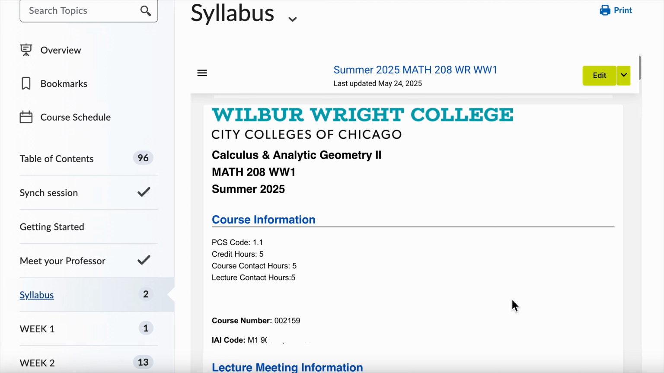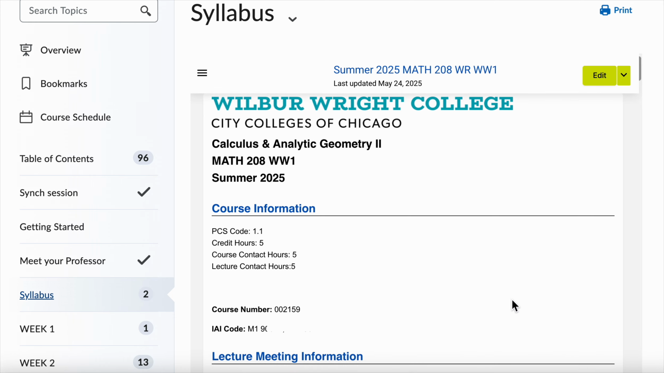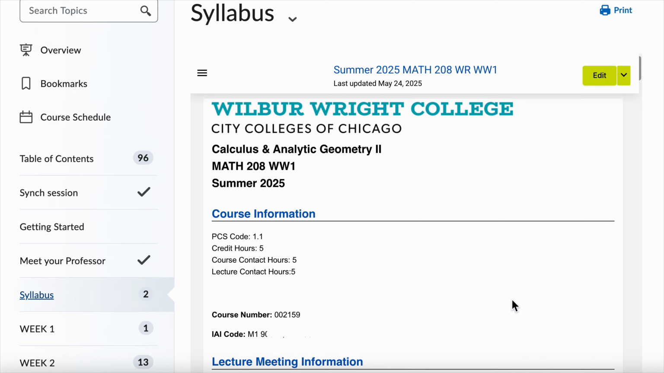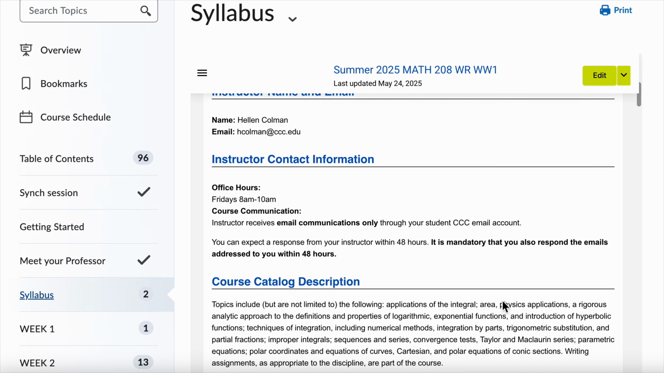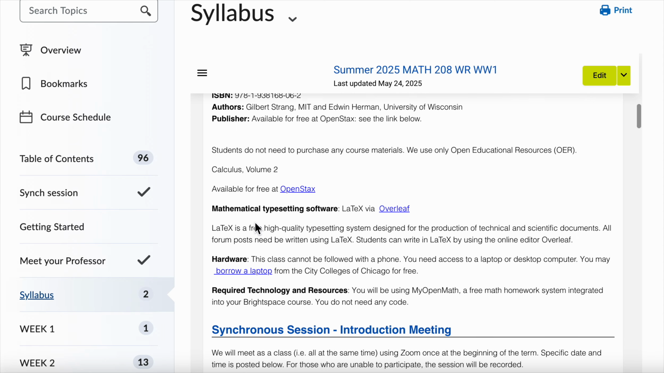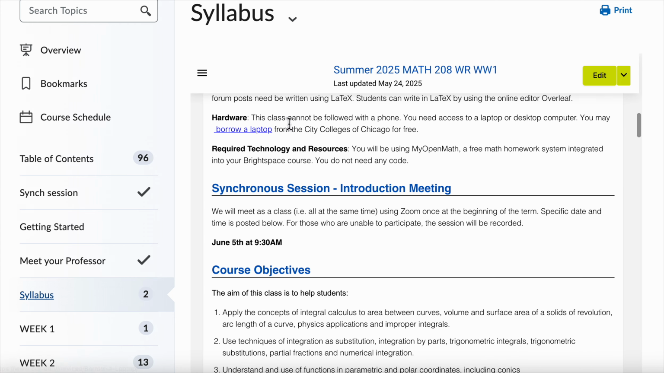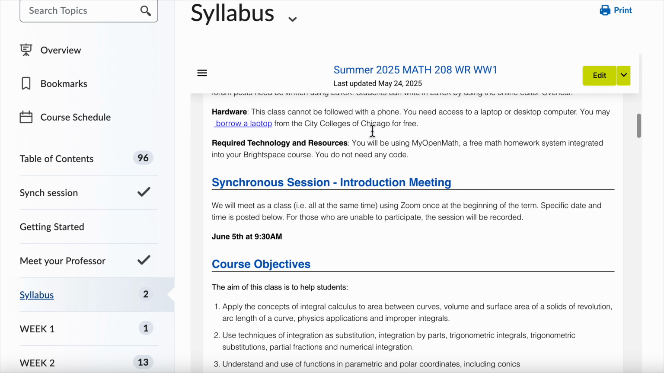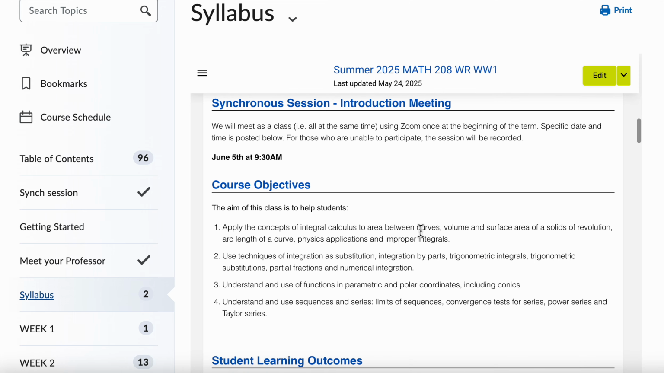So be sure that you read it, understand, and agree with all the sections of the syllabus, since agreeing with this document is the only way to actually participate in this class. So you need to read everything here. We have here the details about the textbook, the software that we're going to use. If you need a laptop, where to borrow one, since it is not possible to follow this class on a phone. You need to have a desktop or laptop computer in order to be able to properly follow this class.